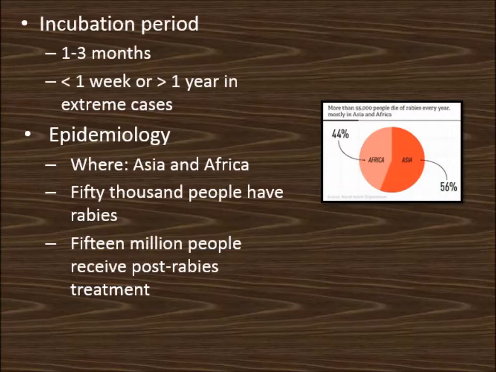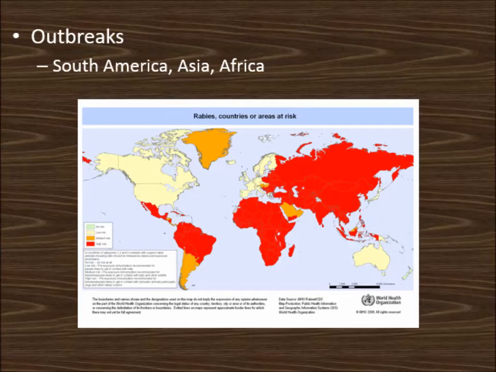The incubation period for rabies is about 1 to 3 months, but may be less than a week or more than a year in extreme cases. Rabies comes from Asia and Africa. About 50,000 people have rabies right now, and 15 million people are receiving post-rabies treatment. Major rabies outbreaks occur in South America, Asia, and Africa, as you can tell on the map below.